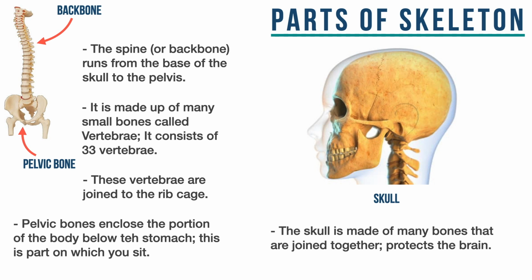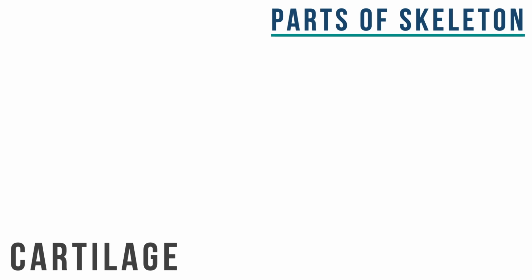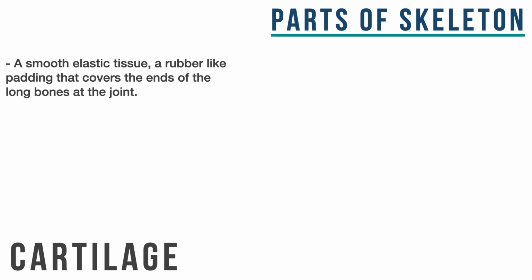So far, we have covered various bones and joints that keep them together in a way that allows movement in the body. Besides bone, the skeleton also comprises cartilages. Cartilages are smooth elastic tissues, almost rubber-like. It provides a protective padding at the ends of the bones. You will get a better idea from this picture.